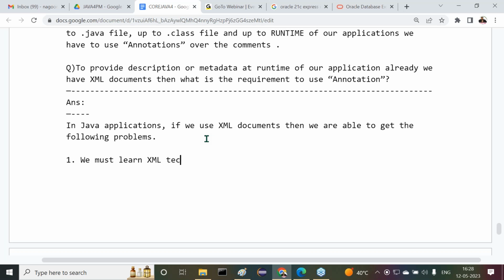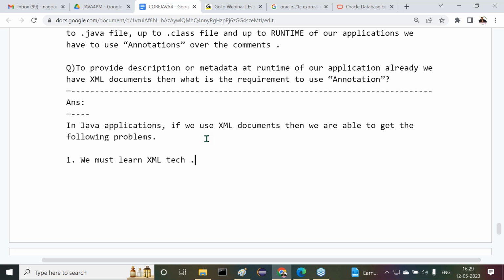So we must learn XML technology explicitly. This is extra. You must learn XML technology extra. This is an extra burden for the developer. Java developers are busy with Java code, but if you are using XML documents, developers must have knowledge of XML technology. They must learn XML technology. This is an extra burden to Java developers.